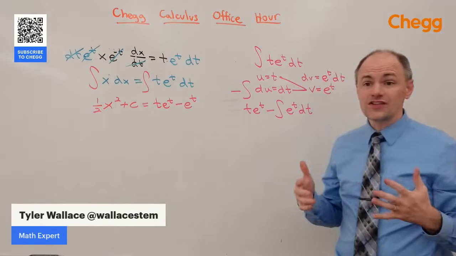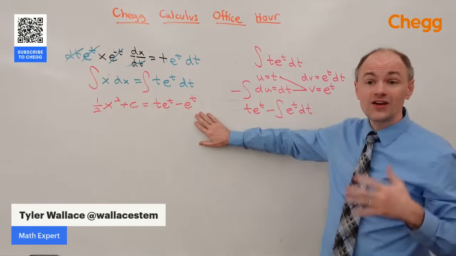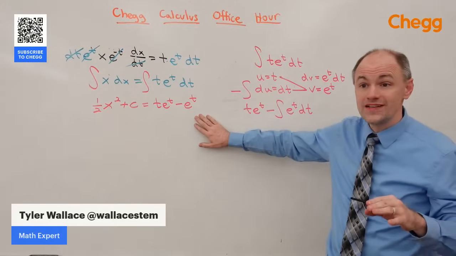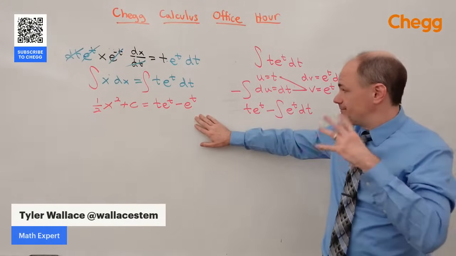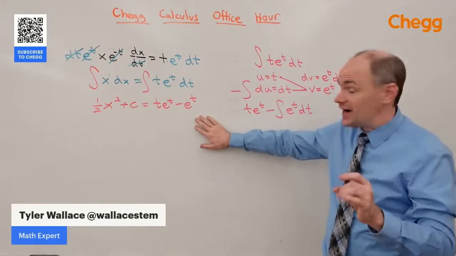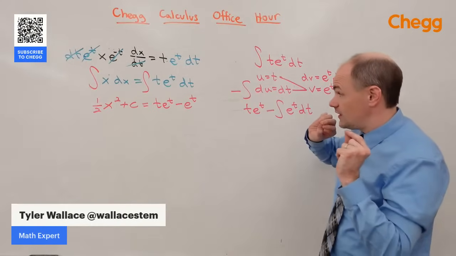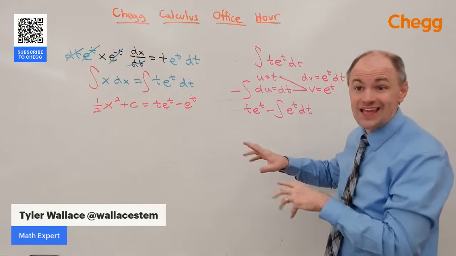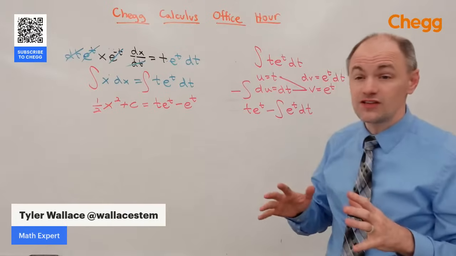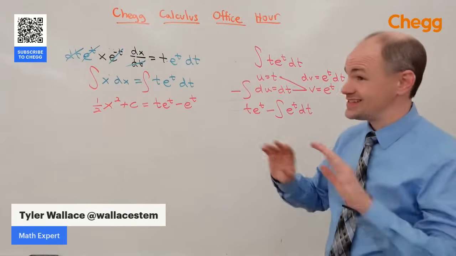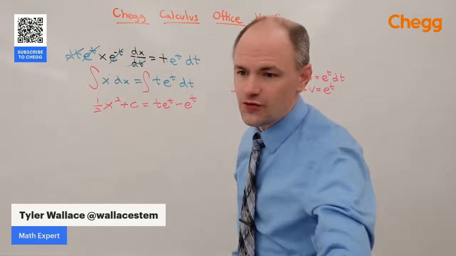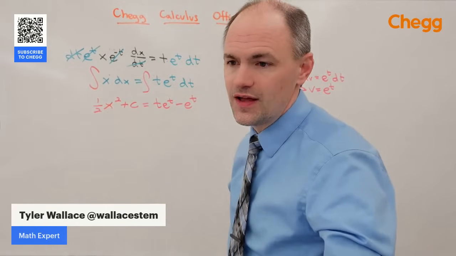If you're on the AP Calculus test, I would highly recommend you stop here. This is a safe stop. Remember, the AP Calculus test does not give you extra points for simplifying or doing the algebra. But if you do the simplifying and make a mistake, it will dock you points. So as soon as you have a safe stop, you've got the derivative or the antiderivative taken, stop. Don't do any more simplifying. So that's differential equations. Thank you for that question.